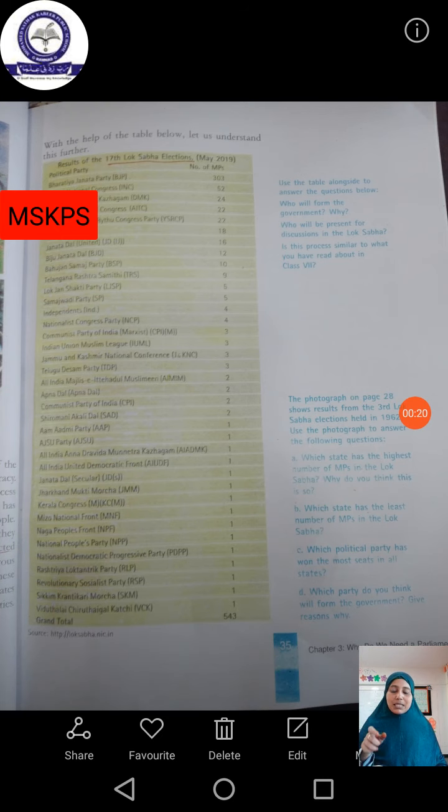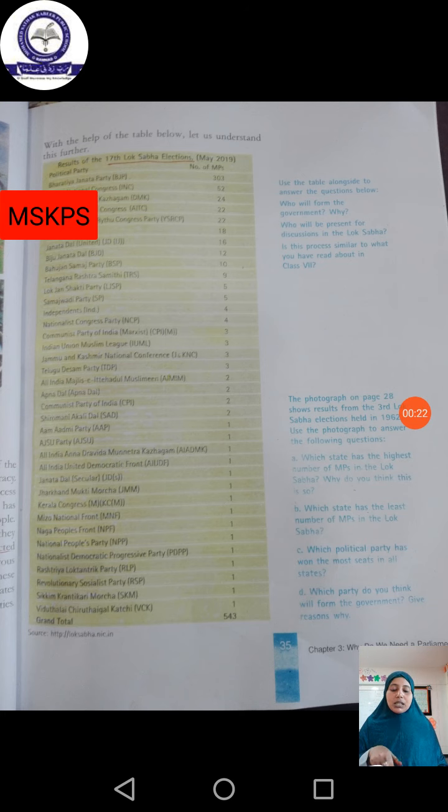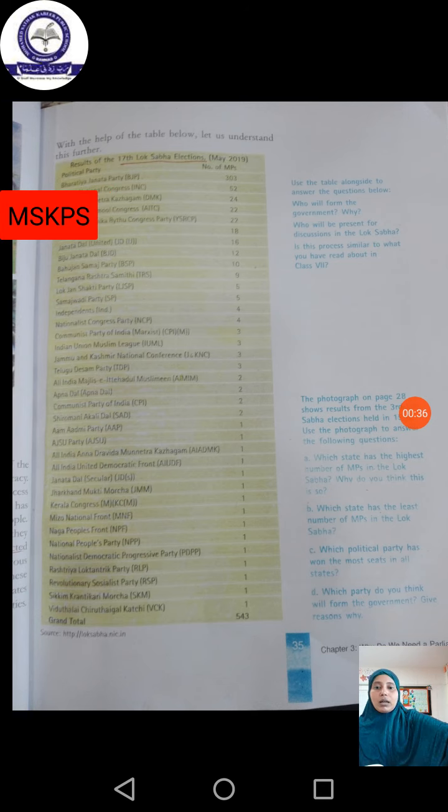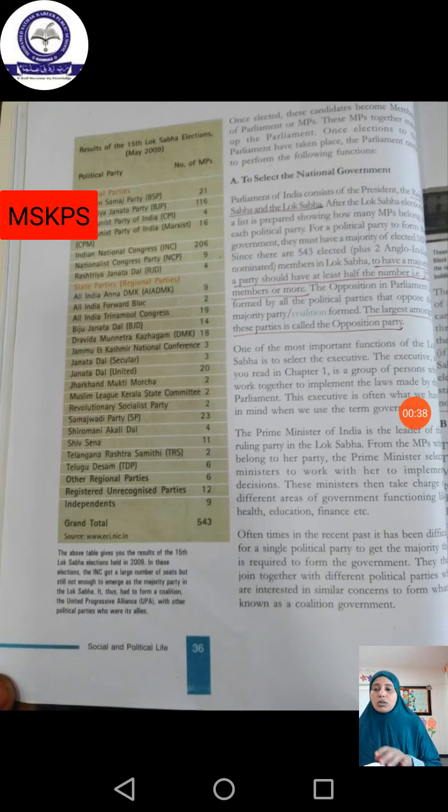These are some of the parties which are registered in our country. So these are some of the government parties. If you read the names, you can understand how many parties there are in our country. Next, on the next page also there are some names of the parties. What is this? It is the election results given in the columns.